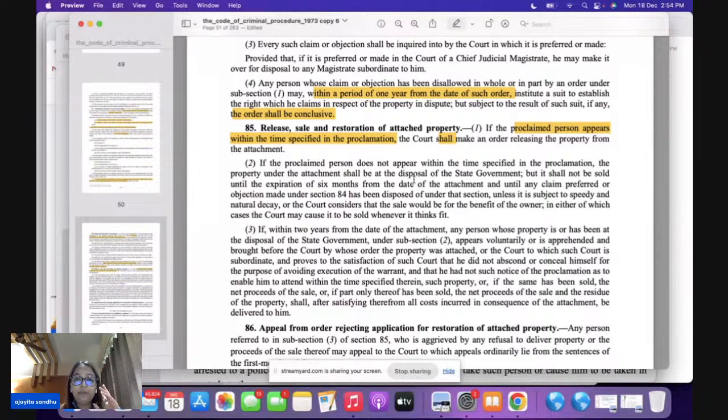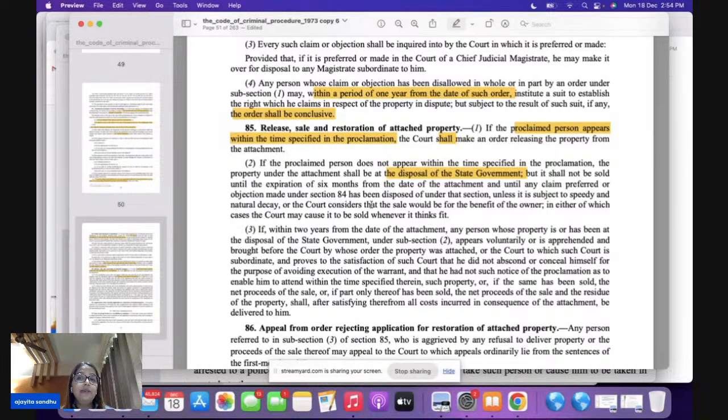But let's say this proclaimed offender does not appear within the time which is specified. Now what is going to happen? This property is going to be at the disposal of the state government. It is up to the state government how they want to deal with it. But they are not going to sell the property till the period of 6 months.